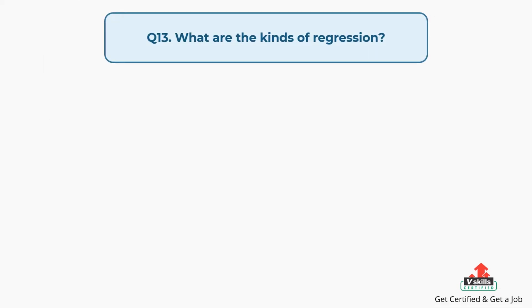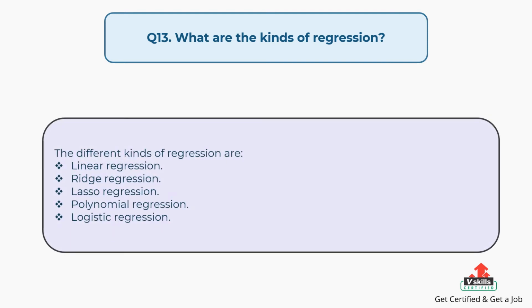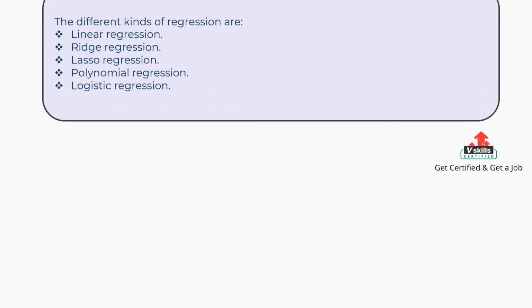Question number 13. What are the kinds of regression? The answer is: the different kinds of regression are linear regression, ridge regression, lasso regression, polynomial regression, and logistic regression.